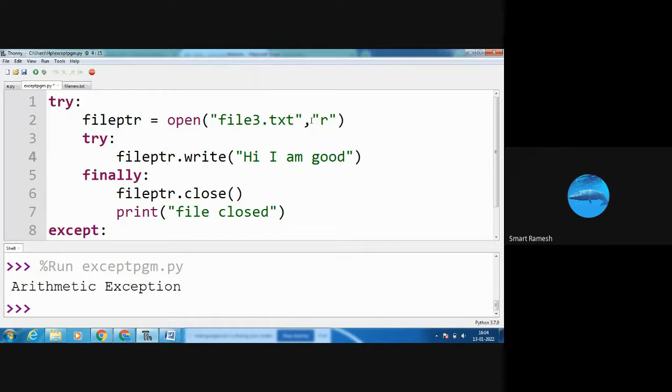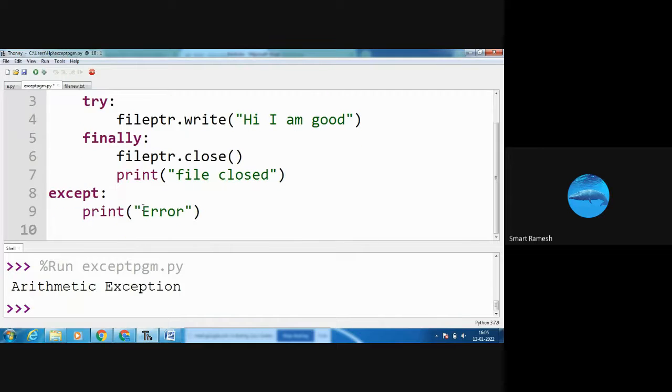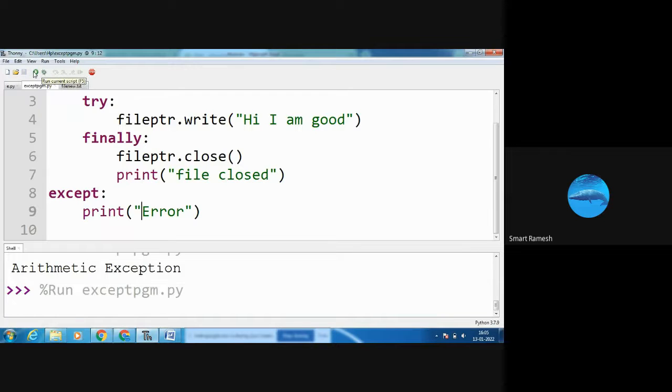See, I opened the file in read mode, but now I am trying to write some content in the file. What will happen? Ultimately, it shows the error message. Next, the finally block compulsorily executes: file pointer dot close function. Close. Next, it shows the exception. See, I am going to run the program. See, file closed. The finally block is executed successfully.